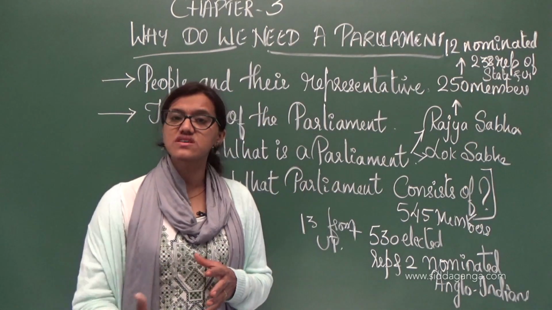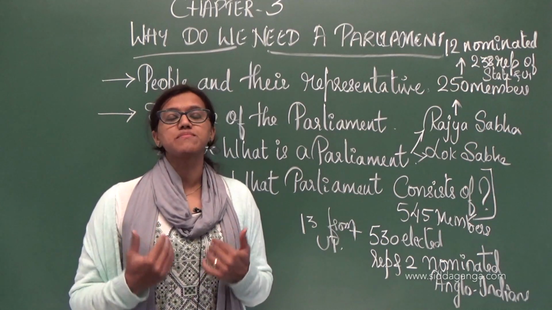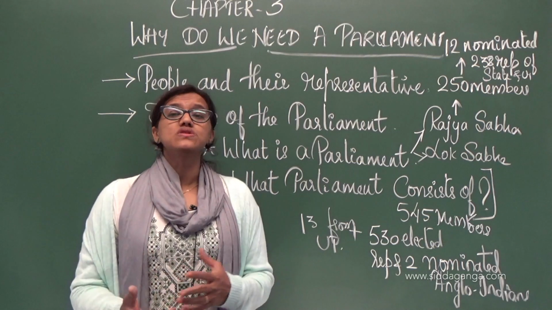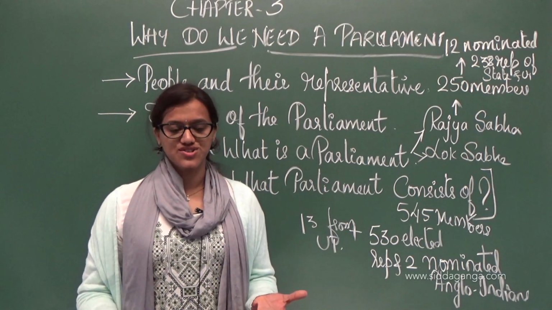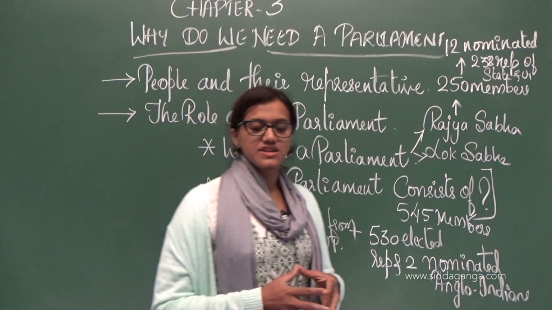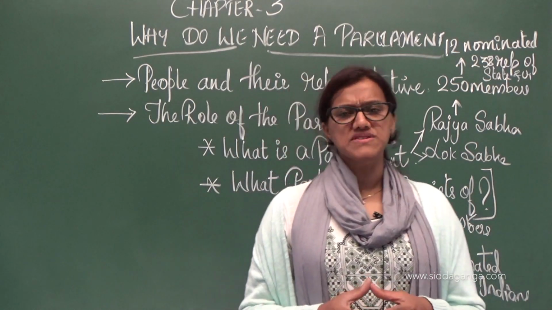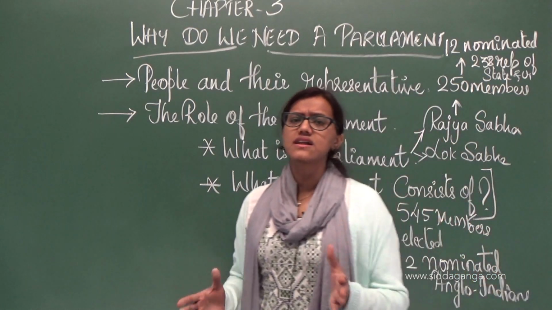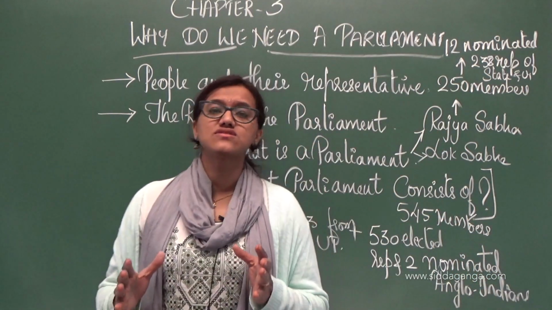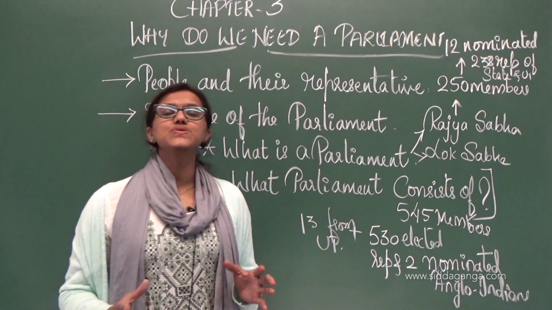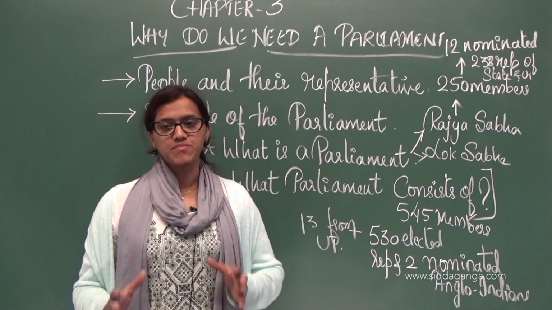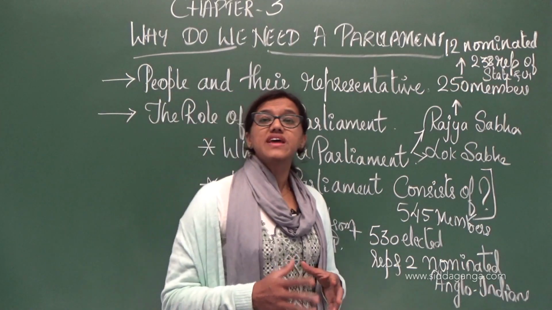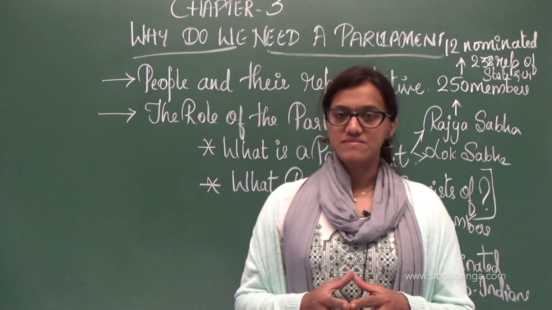We have chosen this representative to represent our grievances or probably to govern us, whatever it is. So they can elect their representative. This right has been given. As I told you, the right to vote is a legal right, and each and every person has that right to elect their representative.